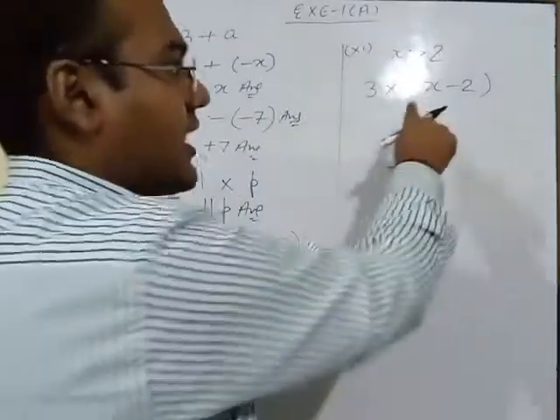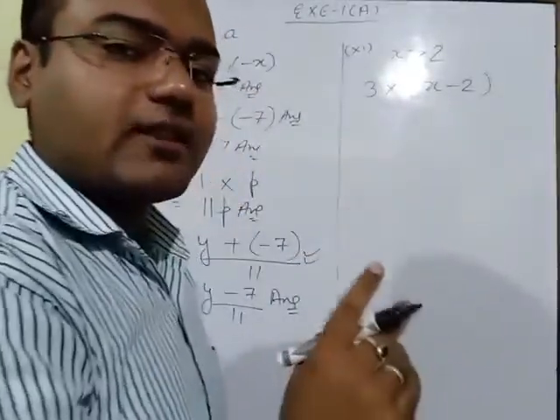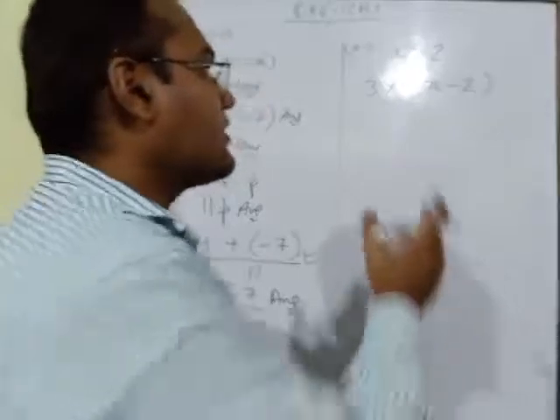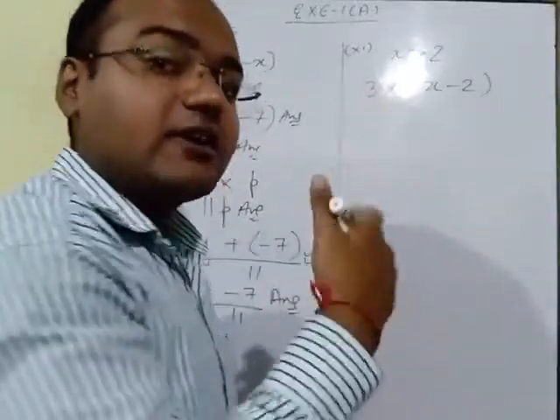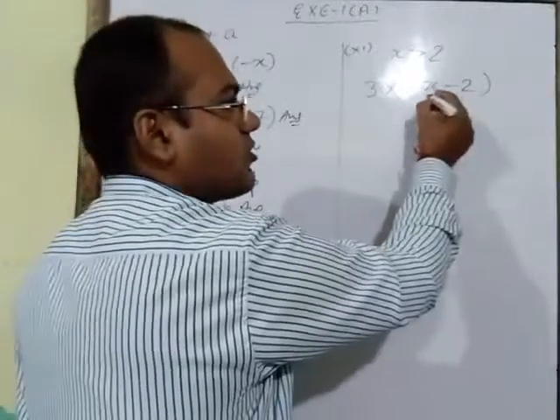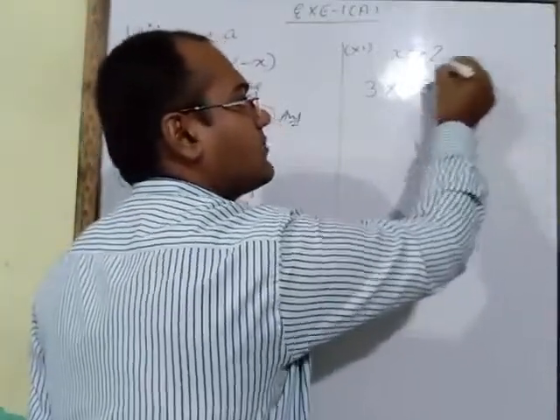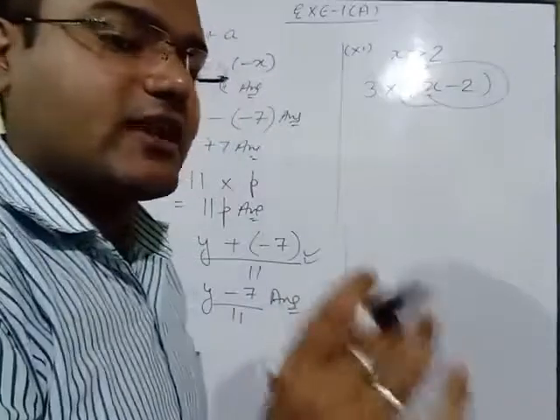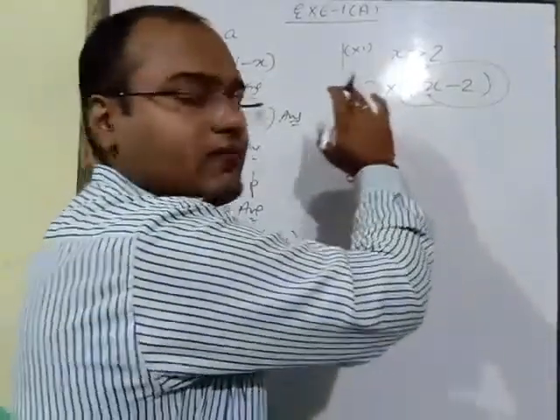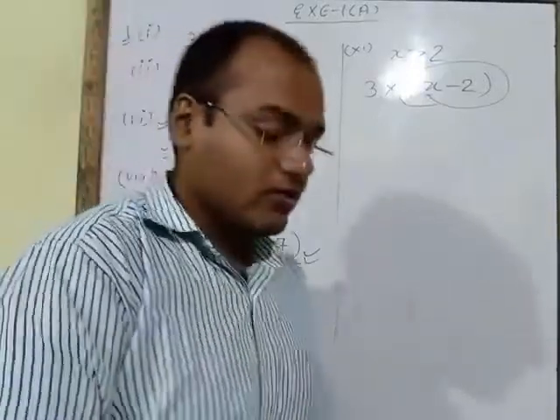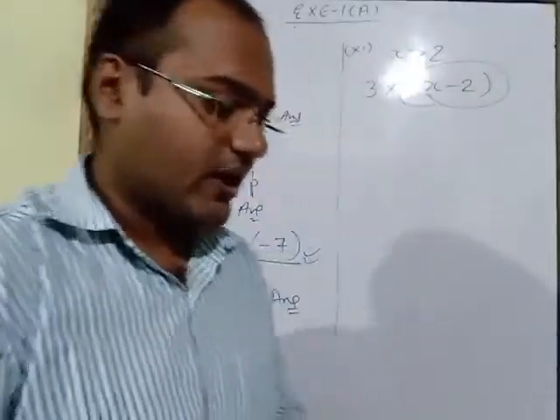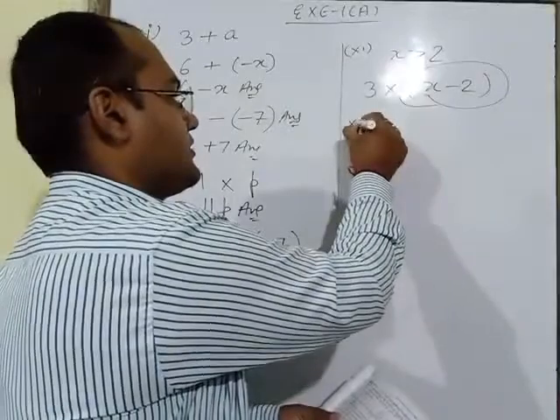So here x minus 2 we have to take in the bracket. Why we will take in the bracket? Because we have to do the product of 3 and difference, and difference is not x only, difference is the full number. This full is the difference. That's why this 3 we have to multiply with full number, so we have taken here bracket. Now next part is 13th part. You see part number 13.